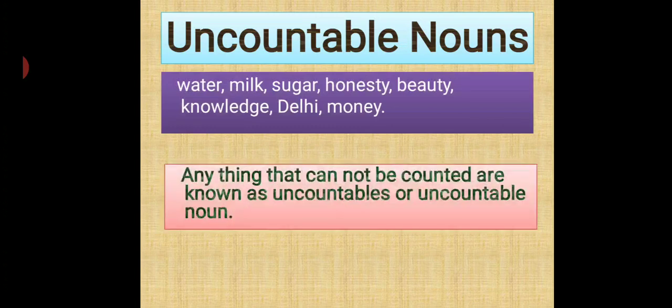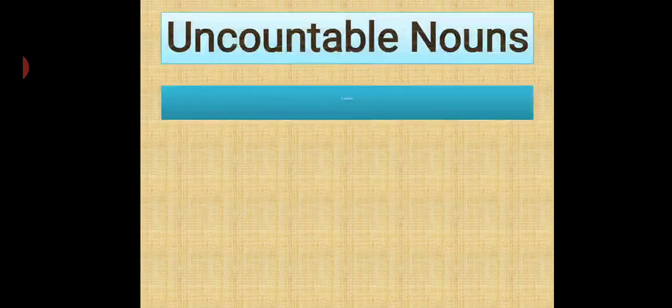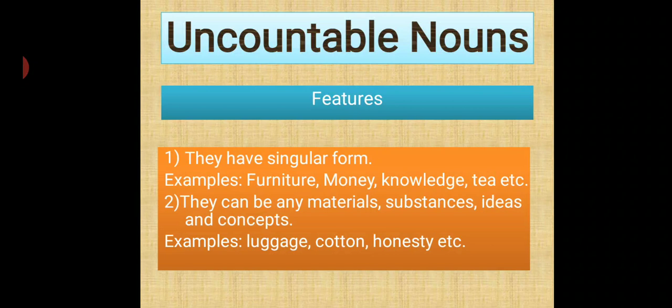Now, coming towards the definition of uncountable: anything that cannot be counted is known as an uncountable noun. Now, coming towards the features of uncountable nouns. First, they have a singular form, like furniture, money, knowledge, tea, etc. I have explained how furniture and money are a single unit or singular form. They can be material, substance, ideas and concepts.